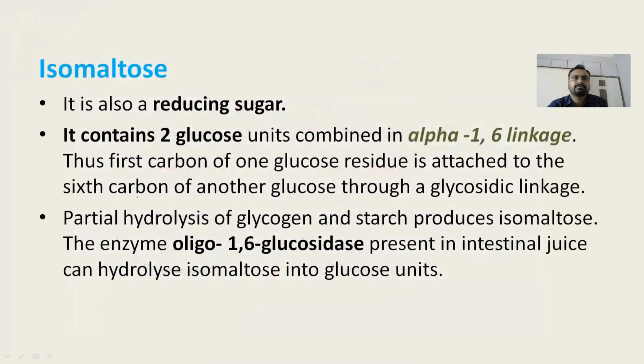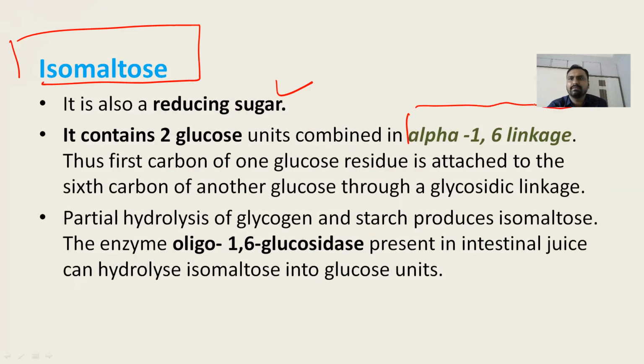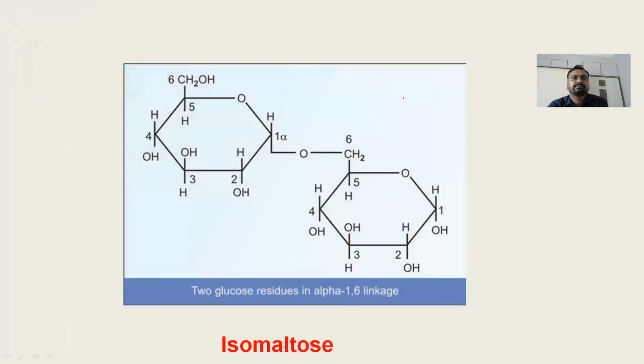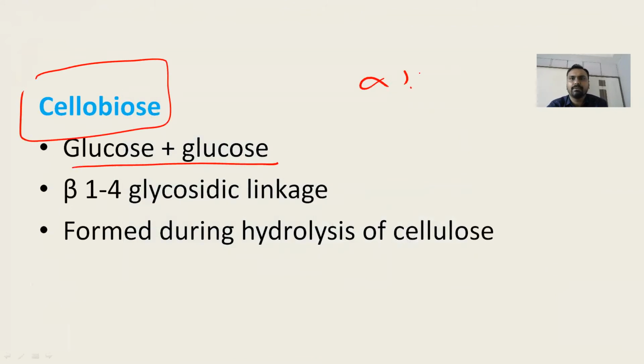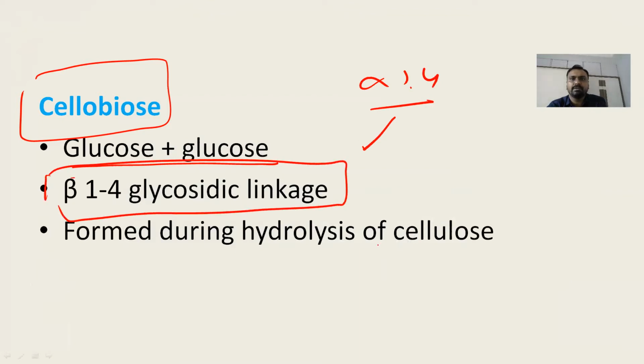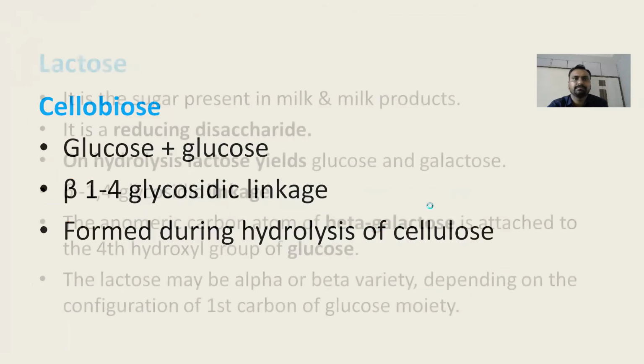Now, what is isomaltose? It is again a reducing sugar, and here there is an alpha 1,6 linkage. Here the enzyme will break down the starch at the alpha 1,6 linkage. So it is a partial hydrolyzed product of glycogen and starch. Right. Now what is cellobiose? It is glucose plus glucose, but instead of the alpha 1,4 linkage, here there is a beta 1,4 linkage. It is formed during the hydrolysis of cellulose.